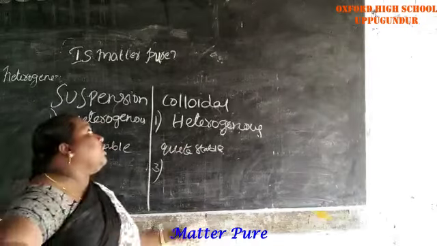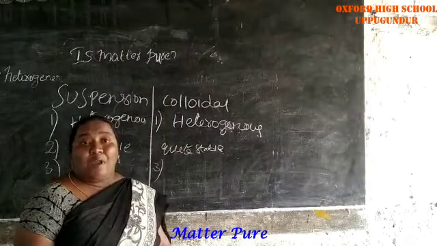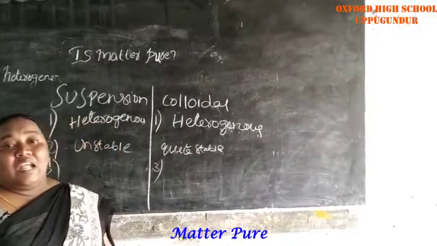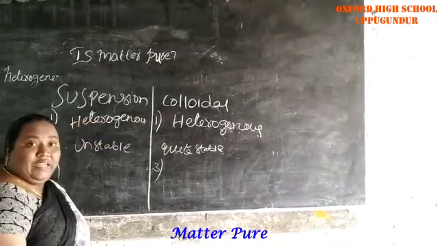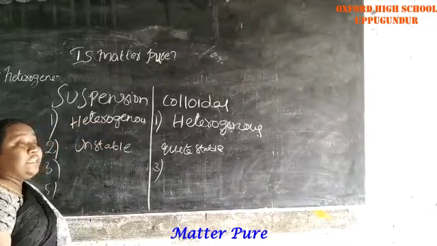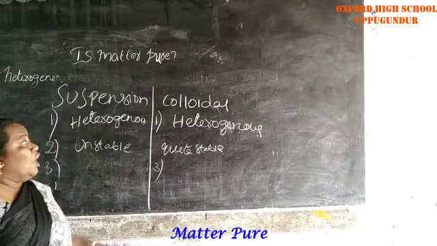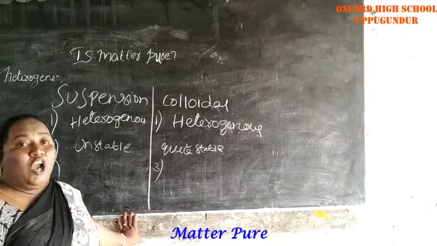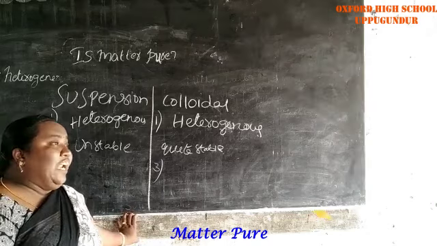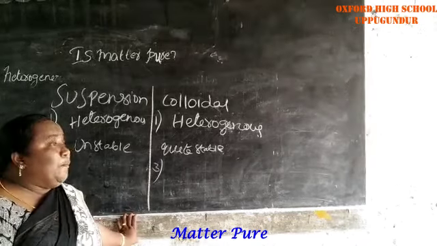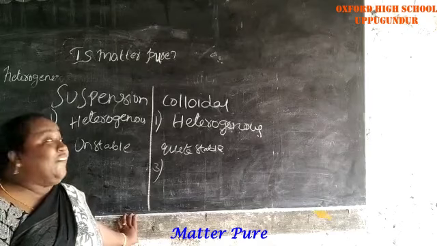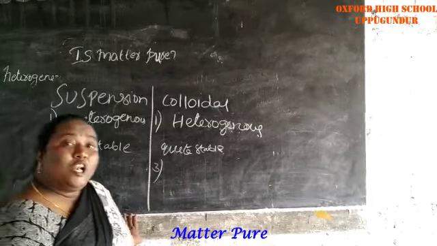Only through centrifuge can we separate the colloidal particles. We can separate the suspension particles either through filtration or decantation. But colloidal particles will not separate through filtration or decantation. Only by using a centrifuge can we separate the colloidal particles.